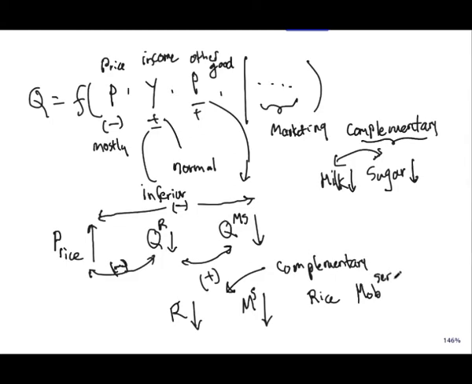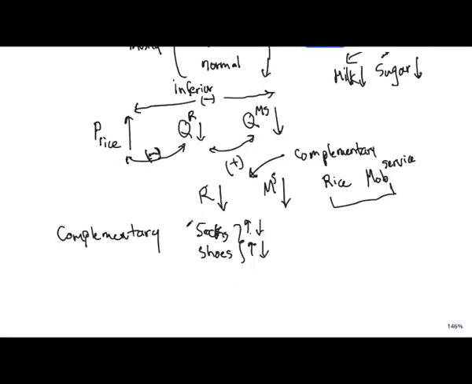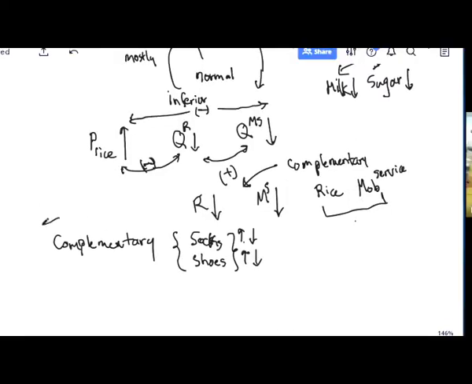So would you believe that rice and mobile services are complementary? When we say complementary product, we use socks and shoes as the example. We said socks and shoes are complementary because both of them go in the same direction. If shoe demand goes up, sock demand also goes up. So this is why we say these are complementary products. Now I'm saying that rice and mobile are also complementary products. This is a very common example in the textbook.